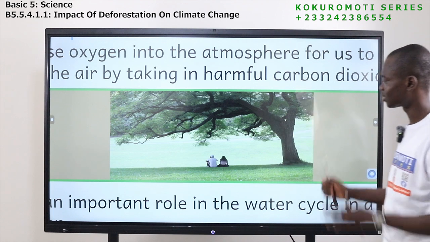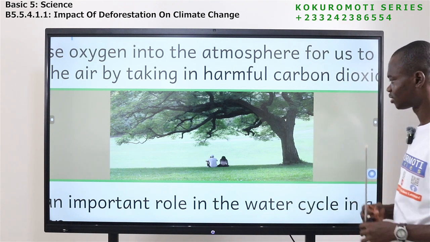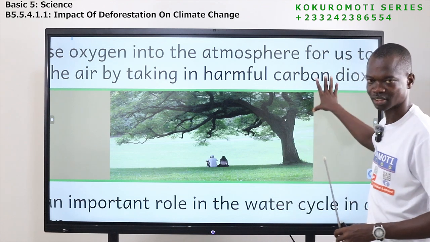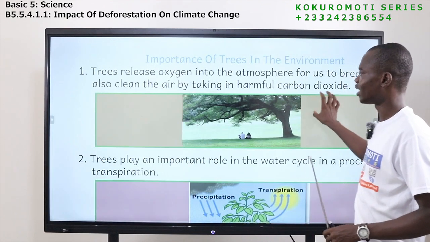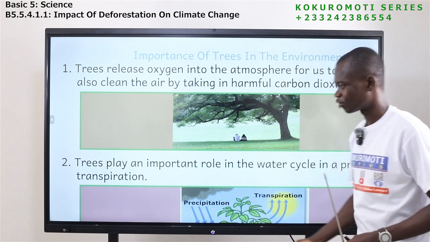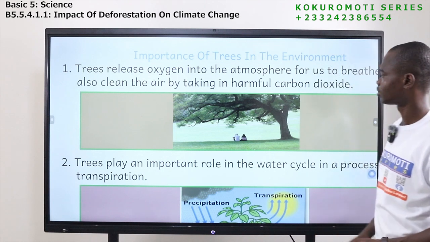So you can see that they are enjoying the shade. Apart from that, they are breathing in and they are also breathing out. The air that they breathe in is called oxygen. And the air that comes out, which is the carbon dioxide, that comes out from us, the trees will also breathe that air in. Okay.